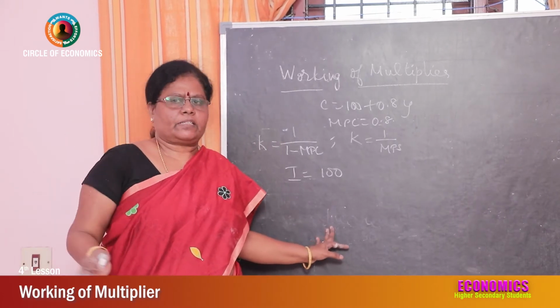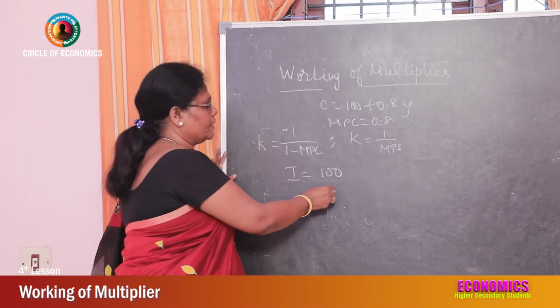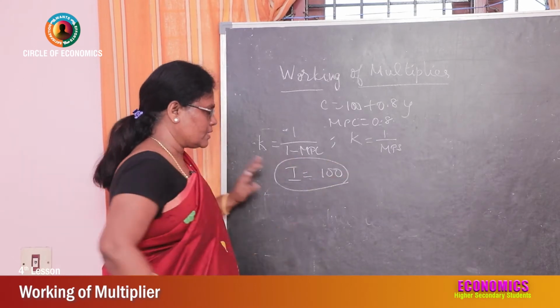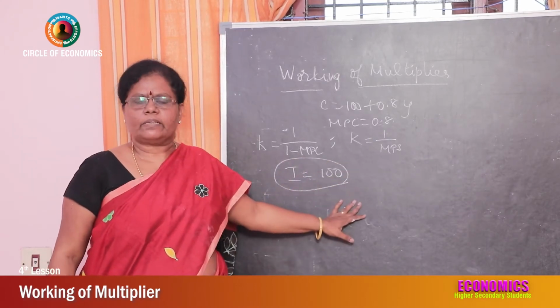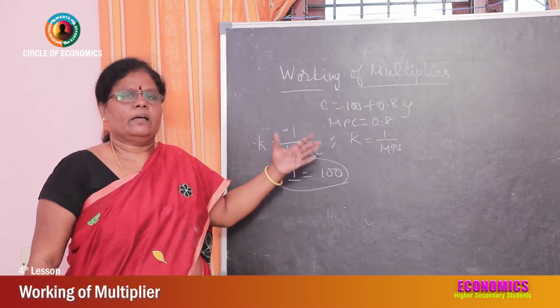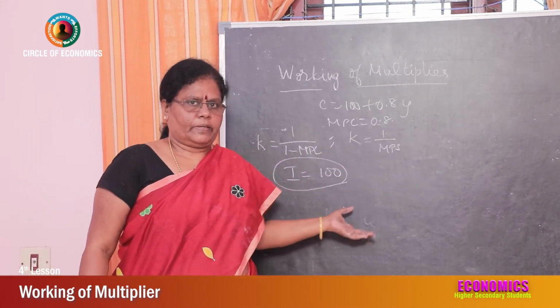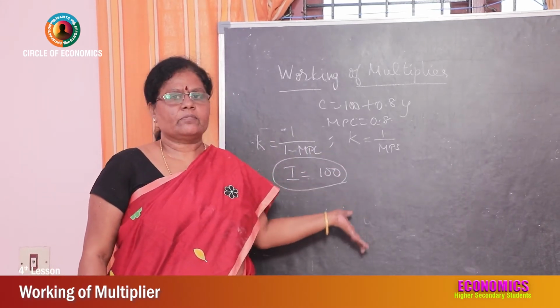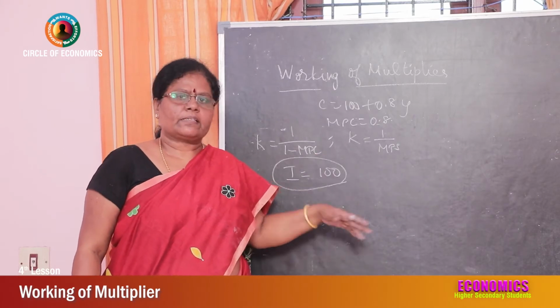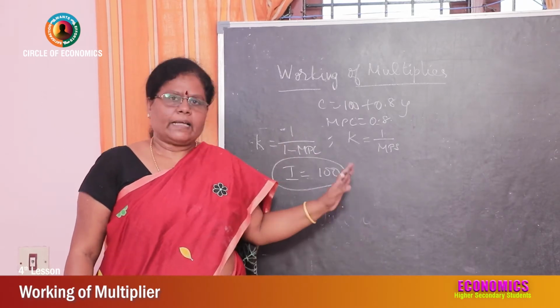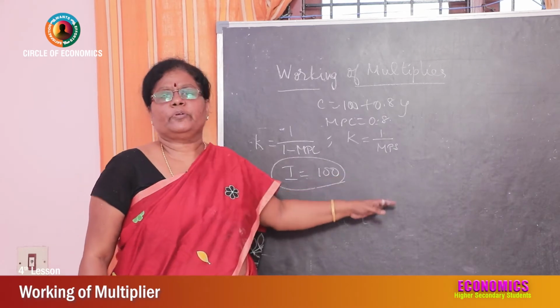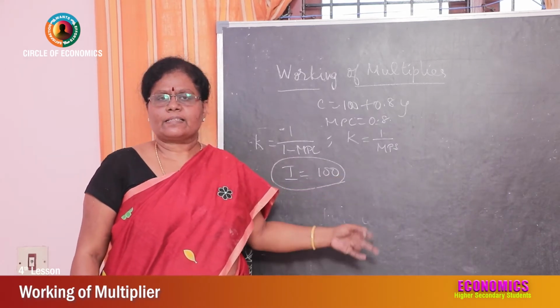For everything this 100 crores is used. Investment of 100 crores means this 100 crores is paid to all factors of production, to laborers as well as suppliers.